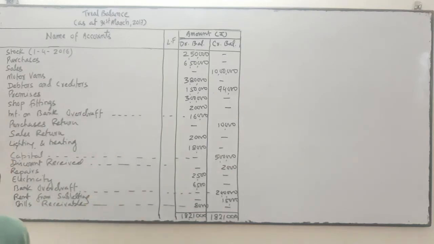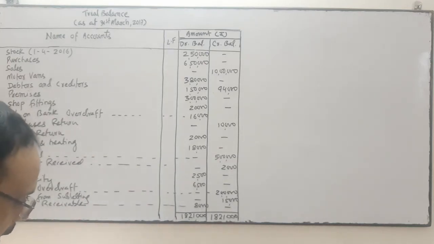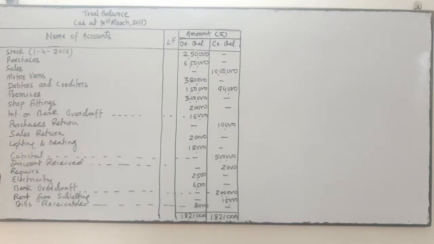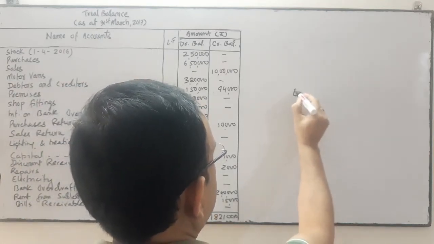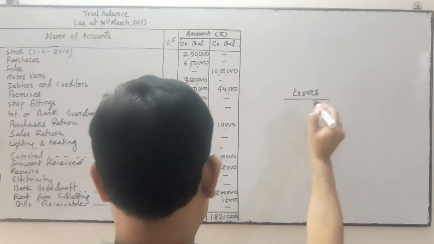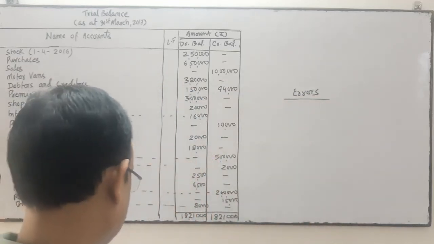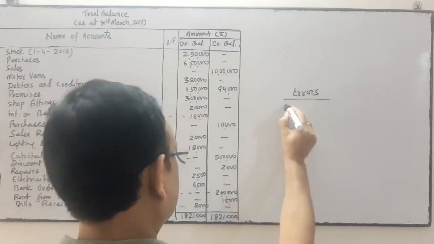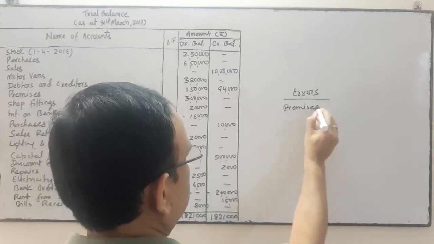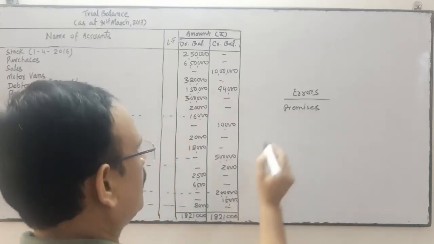So the error in this question was committed by whoever drafted it. In which particular accounts have they committed the errors? As I have seen, the errors committed by the concerned accountant are related to the premises, and soft fittings.